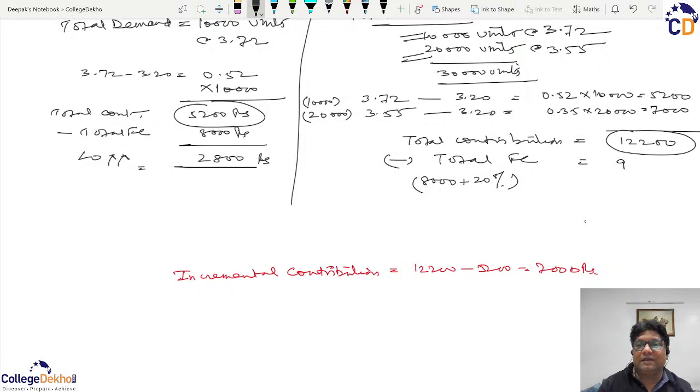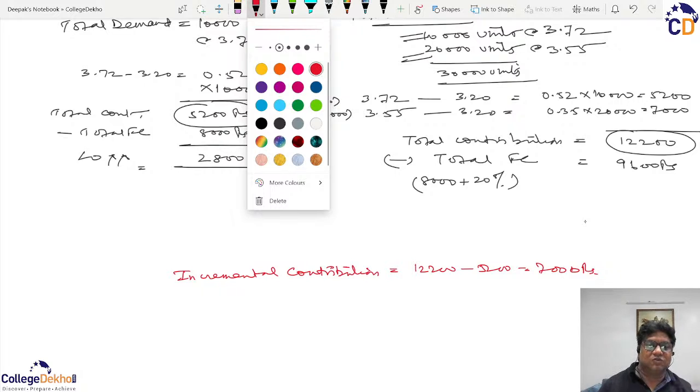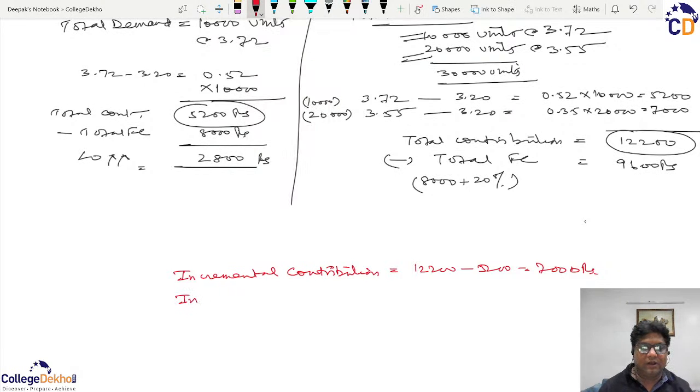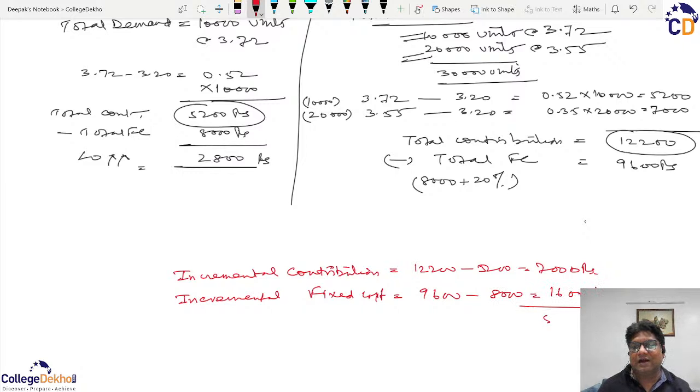So this will be 9,600 rupees. So this difference is what you call the incremental fixed cost. So there will be an incremental fixed cost, and this incremental fixed cost will be 9,600 minus 8,000, that is 1,600 rupees. So there is always a net incremental contribution. So this 5,400 denotes net